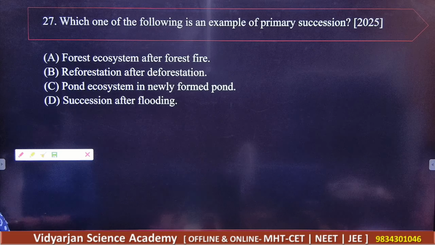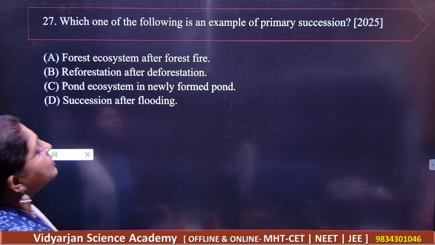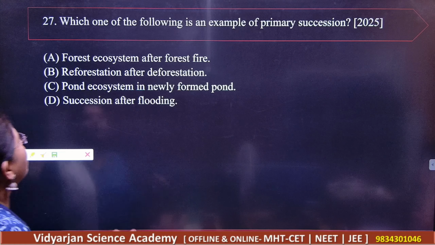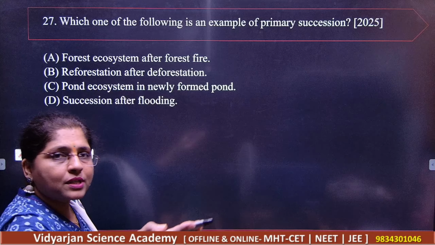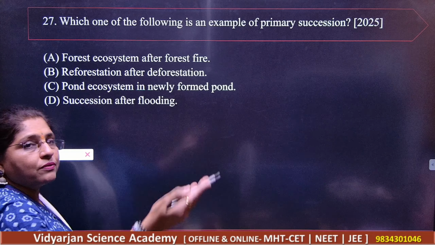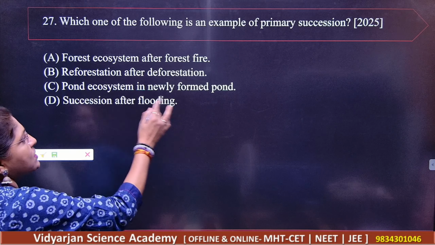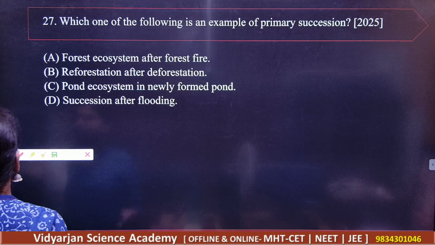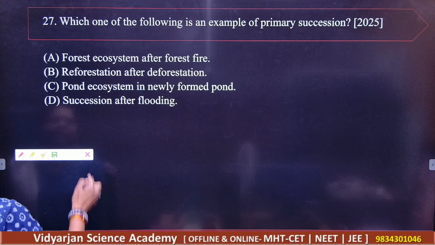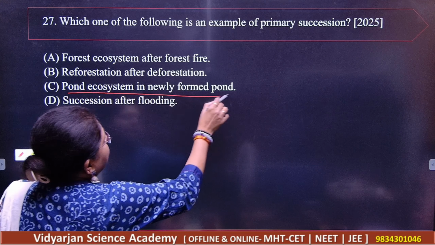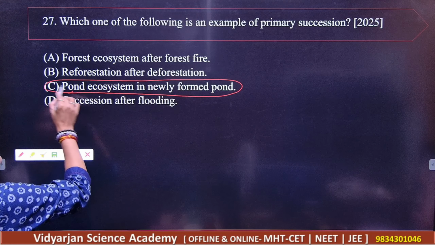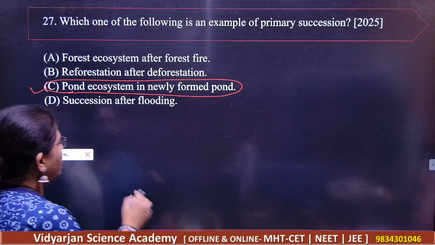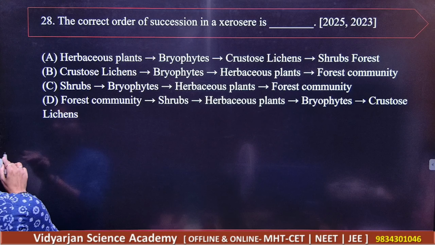Okay, question number 27. Which one of the following is an example of primary succession? See here: forest ecosystem after the forest fire, reforestation after deforestation, pond ecosystem in a newly formed pond, and succession after flooding. So which should be your correct answer here? Pond ecosystem in a newly formed pond. This will be the ideal example of primary succession. Note down the answer. C is the correct answer.